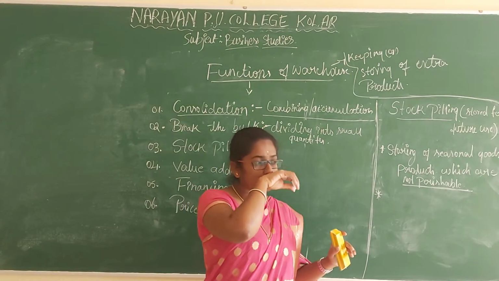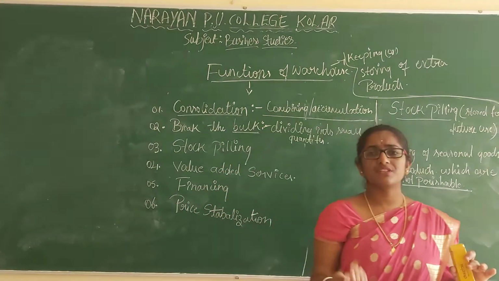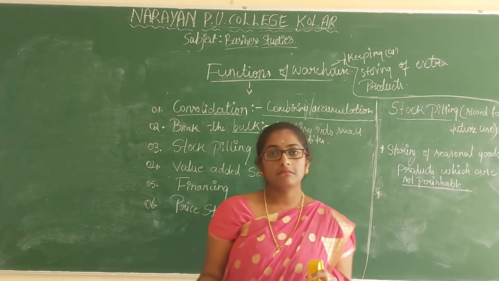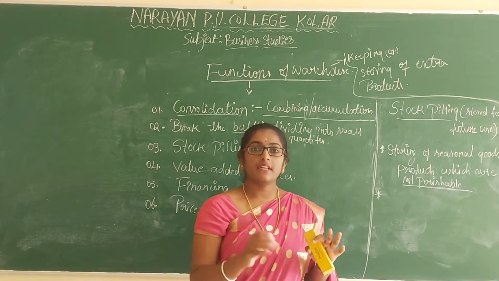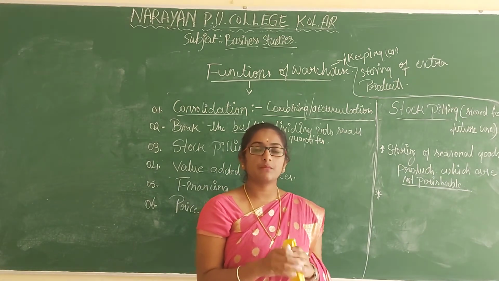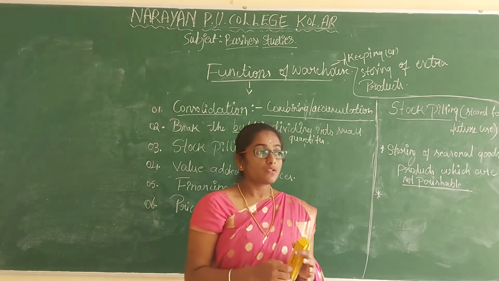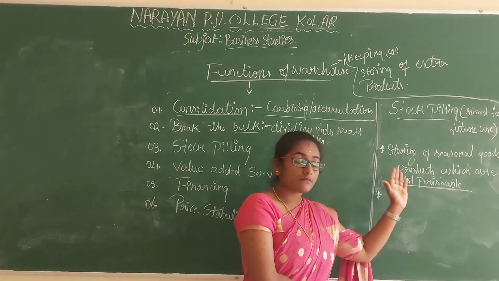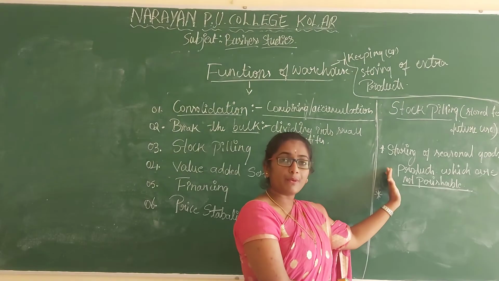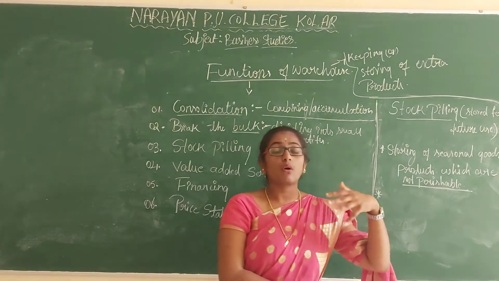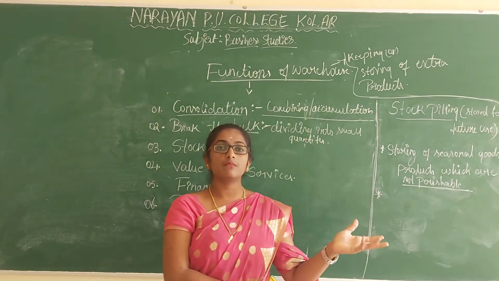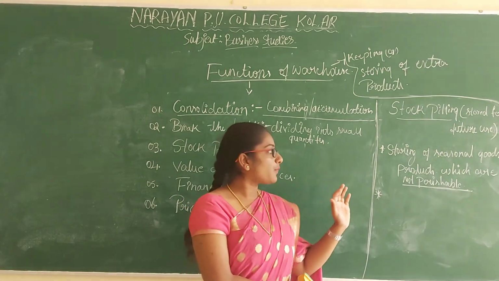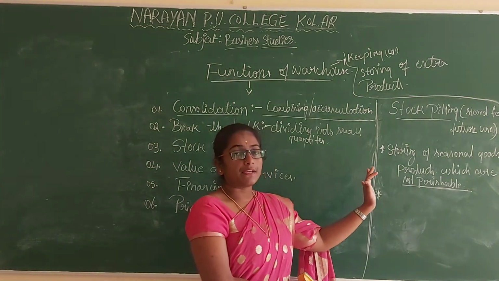If we store any fruits or vegetables, will they sustain for a long time? No, they will perish. Perished is nothing but it will get spoiled. So here the warehouses will store the seasonal goods or products which are not perishable. Not perishable means which do not get spoiled. Such products will be stored here.